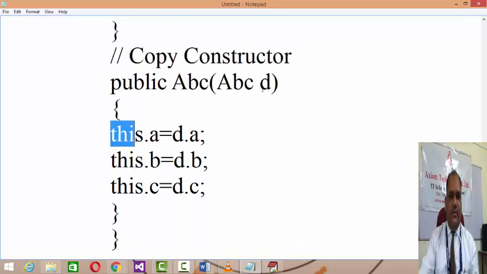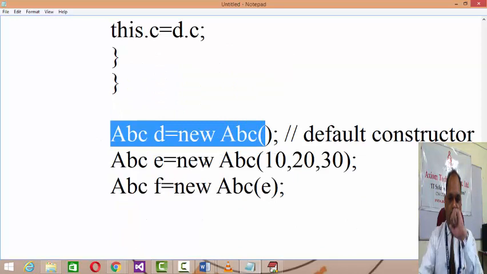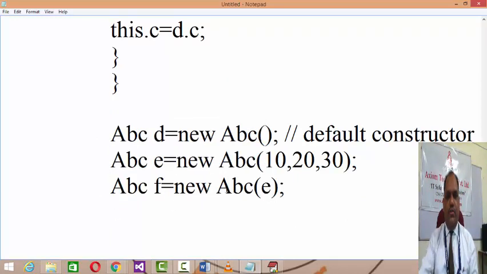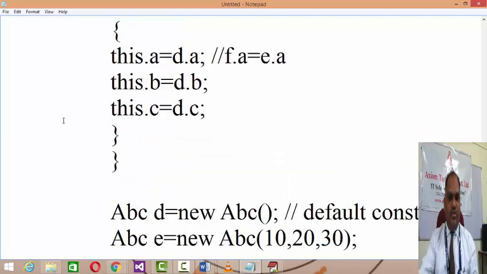So here f.a equals e.a. But as we are in the method definition, d is referring to e and this is referring to f, because f and e objects are in different scope. You get my point clear? So in this manner the default constructor, parameterized constructor and copy constructor work, and all these constructors are constructing a copy of an object, and hence it is called a constructor.